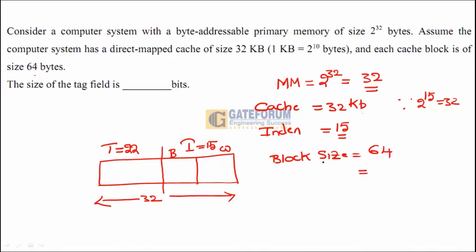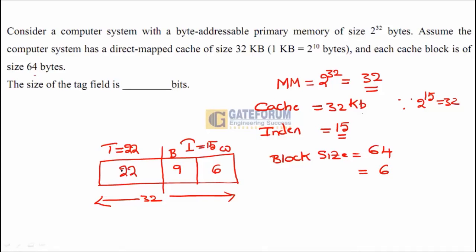So the number of bits that are required to represent the block offset or word field is equal to 6 bits. So the 6 bits can be plotted here, and the remaining bits that have to be accommodated in the block field is equal to 15 minus 6, which is 9, and the tag field is equal to 22.